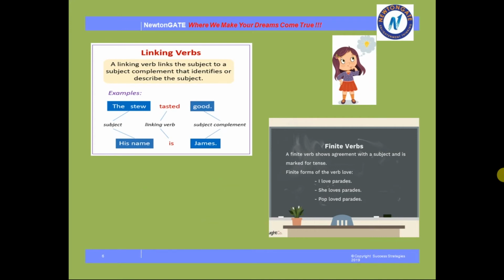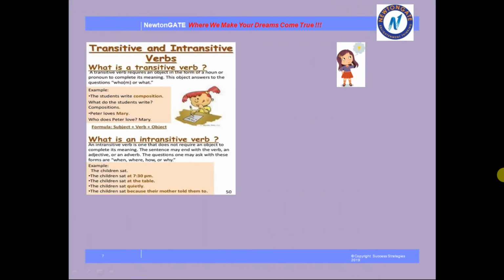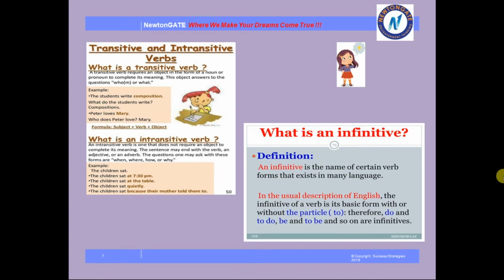Finite forms of verbs like I love paradise, she loves paradise, Pop loved paradise. Just like that.